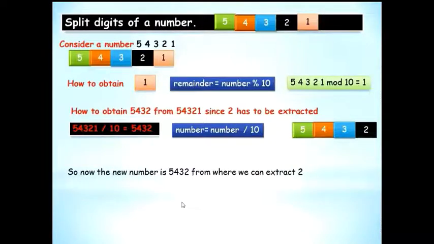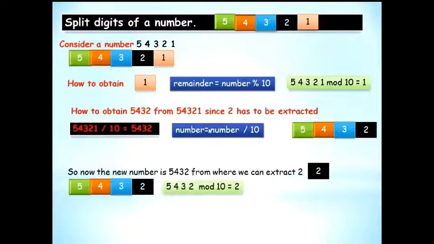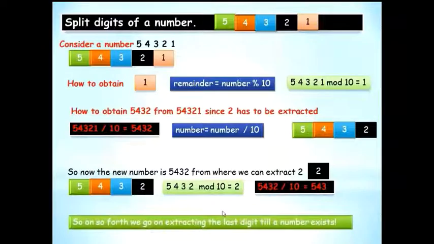So now from 5432, how can we extract 2? We do 5432 mod 10. And if we do divide 10, we again reduce 5432 to a new number 543. So if you go on doing these steps in repetition till the number exists, that is number not equal to 0 or number still greater than 0, you would come to some conclusion. So let's see how to do it.